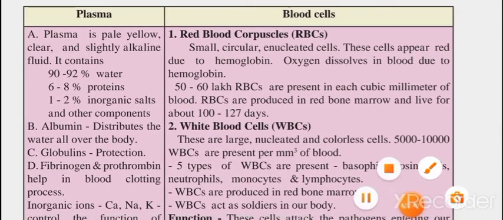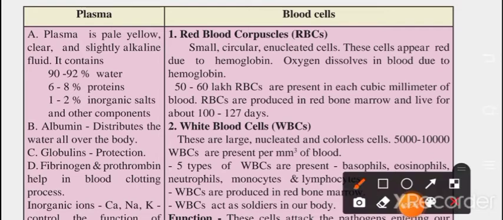So plasma, you may have seen the yellow color part in the video. Plasma is pale yellow, clear and slightly alkaline fluid. It contains 90 to 92% of water, 6 to 8% proteins, 1 to 2% inorganic salts, and other components also added in it.